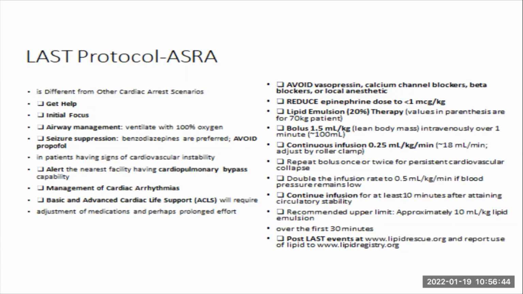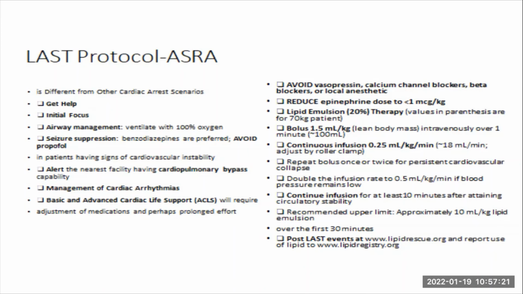You manage your cardiac arrhythmias depending on what you see on your monitors, depending on what the presentation is looking like. If the patient is in AFib, or in SVT and so on, you have to integrate your ACLS protocols into this management as fast as possible. And you adjust your medications and perhaps prolong effort. Avoid vasopressin, calcium channel blockers, beta blockers, or local anesthetics.